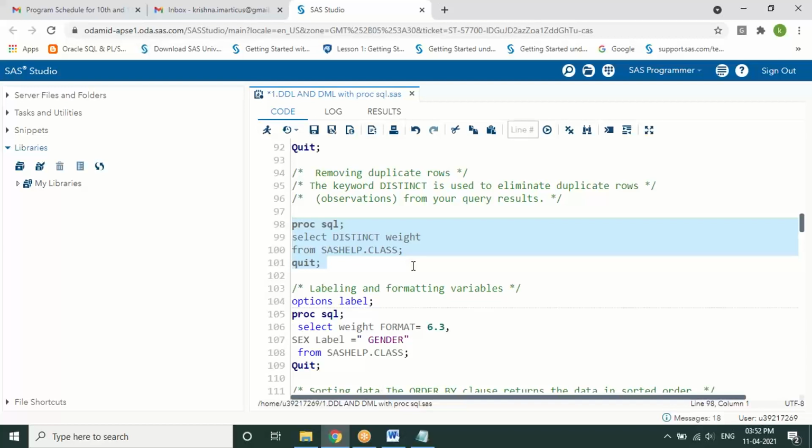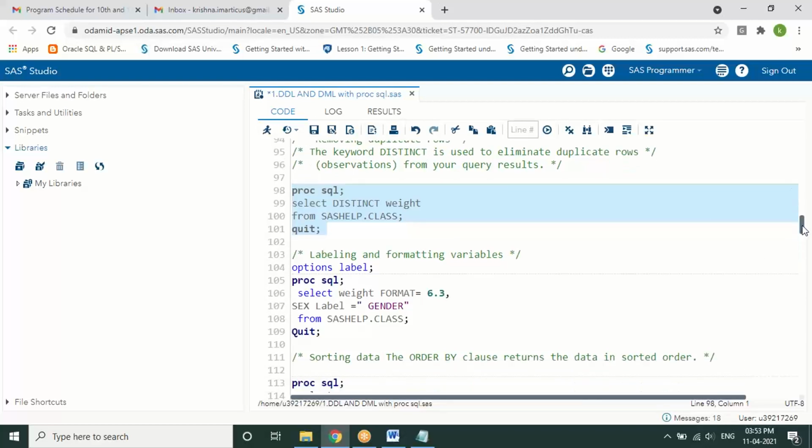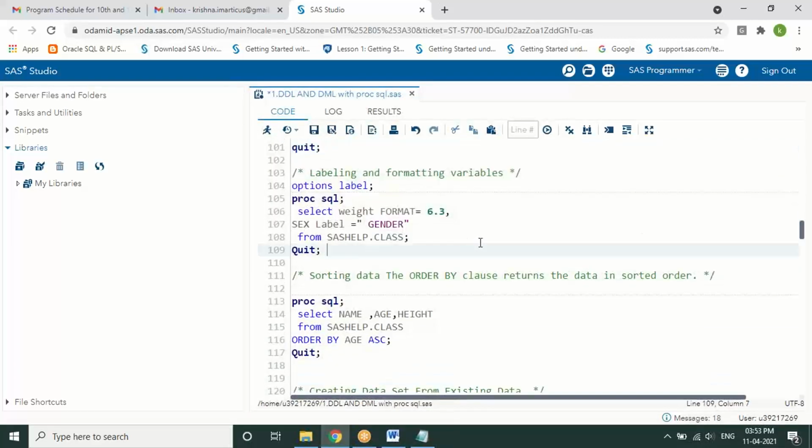Okay. And the next statement, line number 104, please see that options label. So labeling and formatting variables. Here you have another statement which is again a combination of SQL and SAS together. We have seen an alternative way of writing a column alias. Here I'm also using a format statement where I'm changing the format of a particular column.